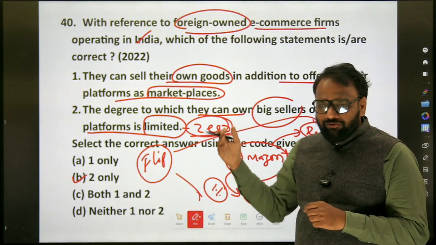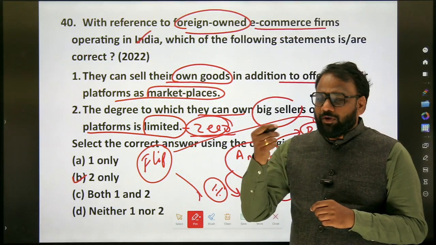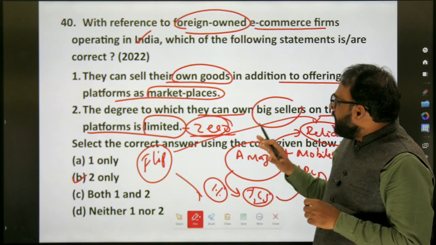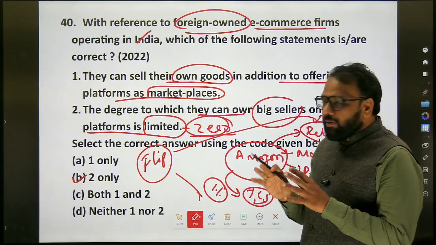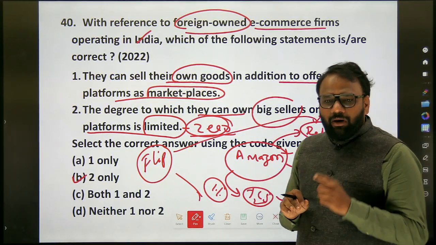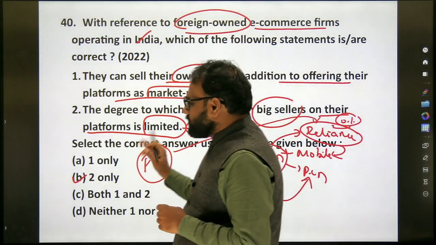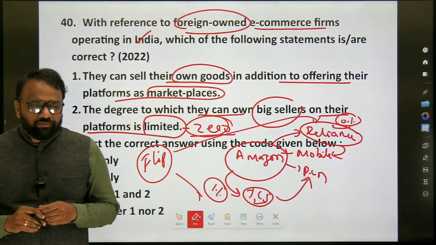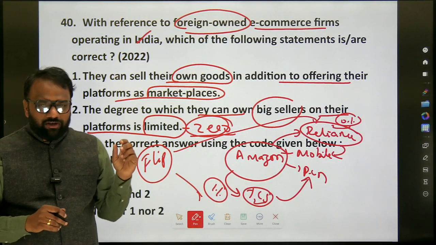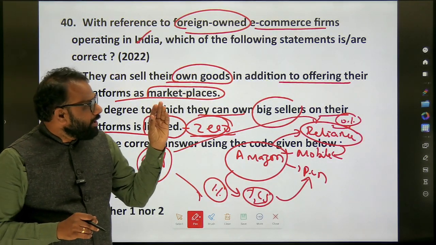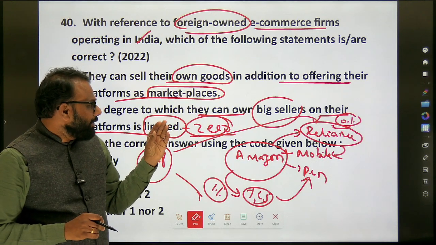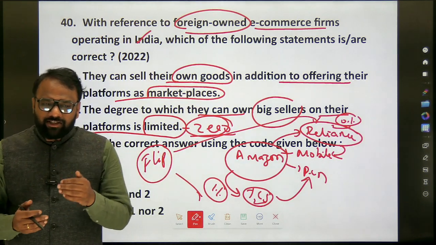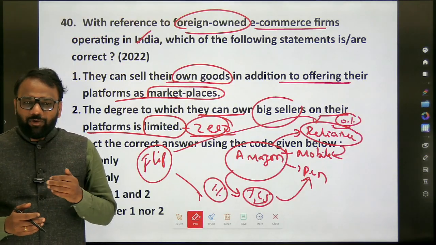Based on the previous year when we are preparing, these are the valid questions which we have to raise. You just cross verify whether Indian-owned e-commerce firms in India can own big sellers on their platform. Probably I think it is yes. Just cross verify once. Or you can even search in this fashion: foreign-owned e-commerce firms are not allowed to have any kind of stake with respect to big sellers, but whether a similar kind of restriction also exists for Indian-owned firms?